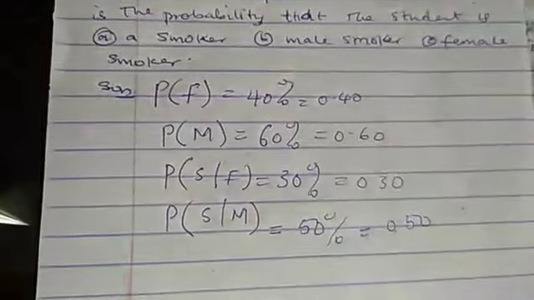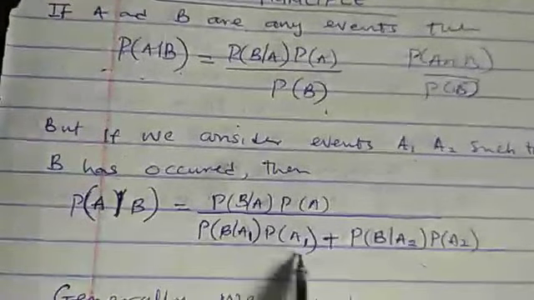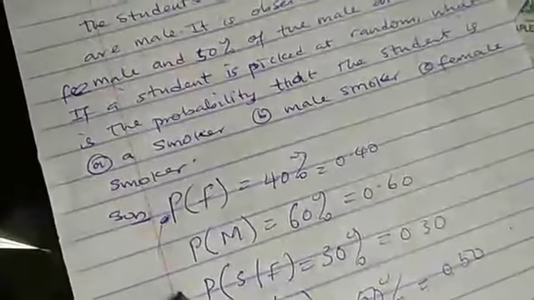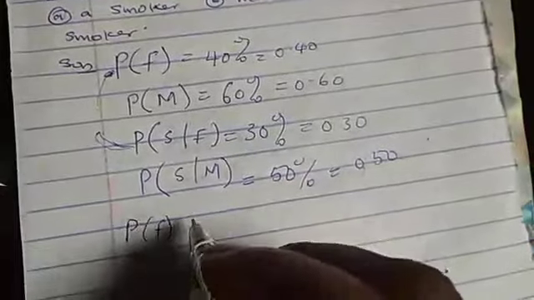How do we do this? By the theorem. You can see the theorem again. You can see that B slash A is being multiplied by probability of A. So that means this probability of female and probability of female smoker will be multiplied together like this. I will say probability of female times probability of female smoker. I'll multiply them together so that I will get 0.40 times 0.3. So this will give me 0.12.